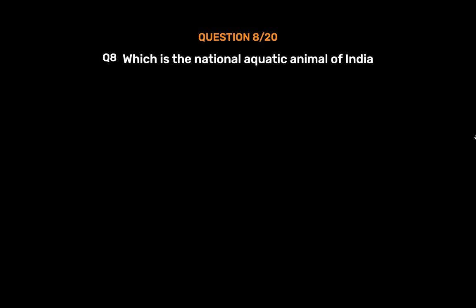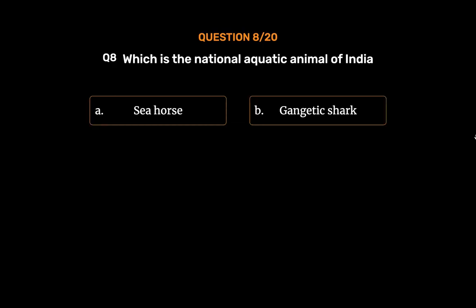Question number 8. Which is the national aquatic animal of India? Option A. Seahorse. Option B. Gangetic shark. Option C. River dolphin.